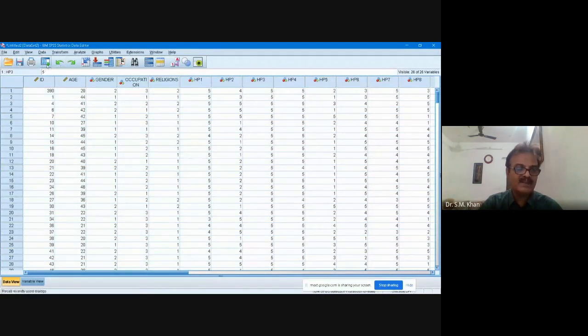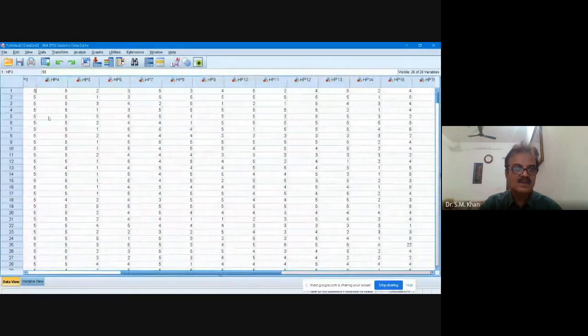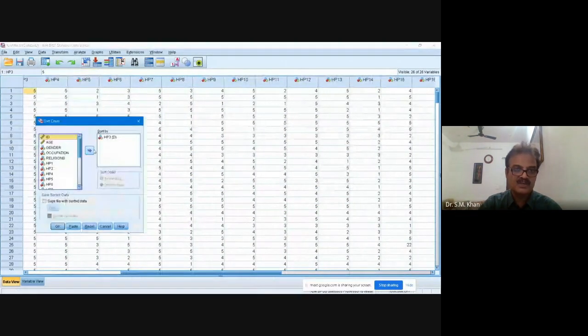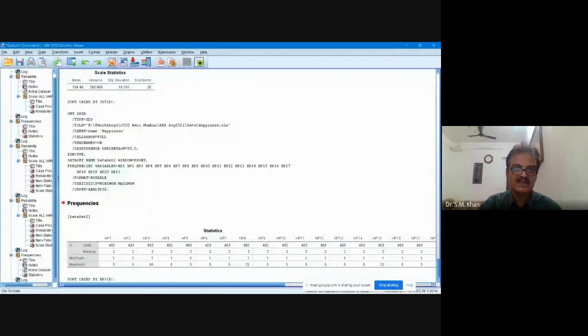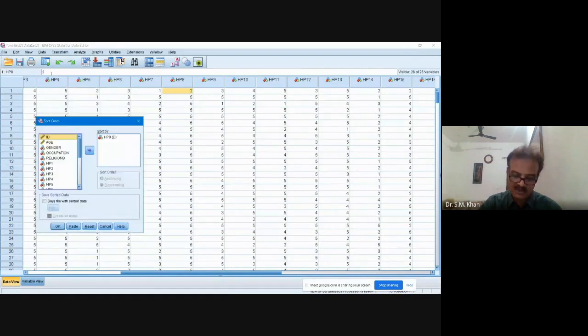Similarly, go to item number 8. Go to sort again, remove this, and go to item number 8, descending order. Now see 22. Type it as 2. Again go to sort cases, item number 15.